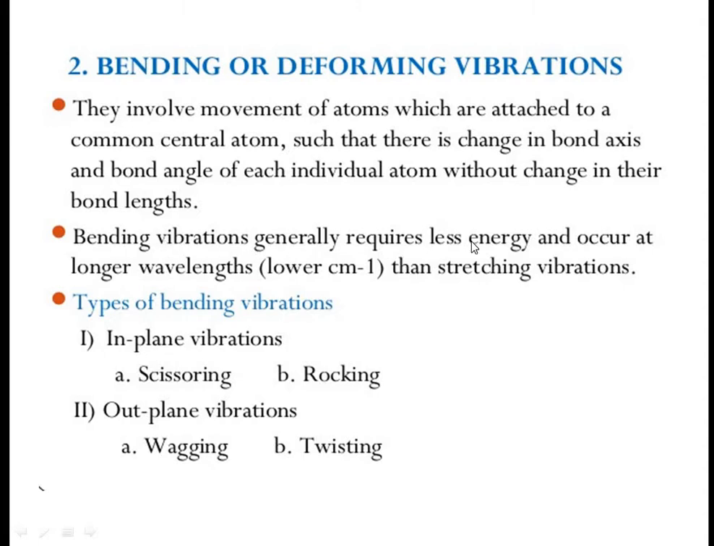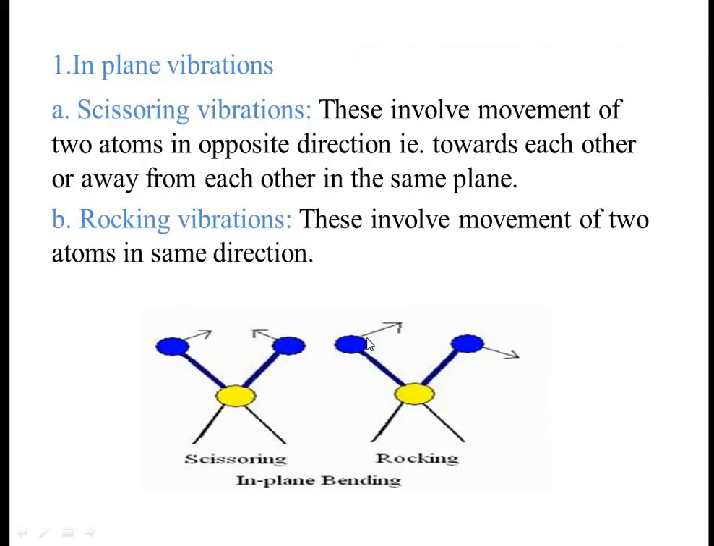Bending vibrations generally require less energy and occur at longer wavelengths than stretching vibrations. That's why longer wavelengths are absorbed. There are again different types of bending vibrations, mainly two. In plane, they are called scissoring and rocking vibrations, and out of plane, they are called wagging and twisting vibrations. Let's see with the help of the diagram. First, the bending vibrations which we observe in plane.